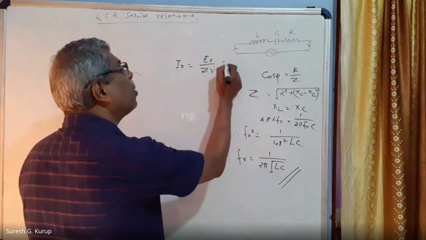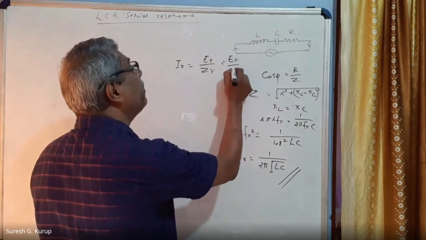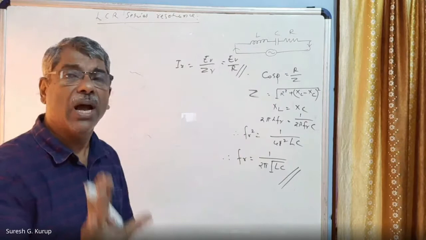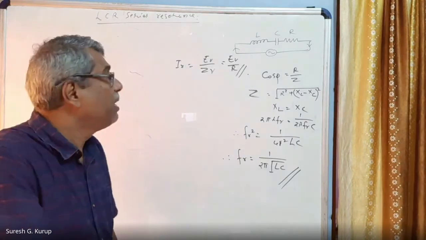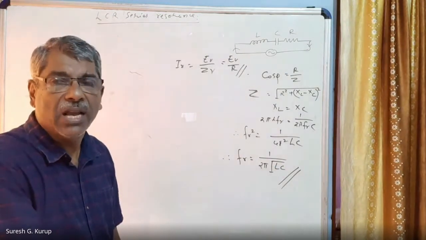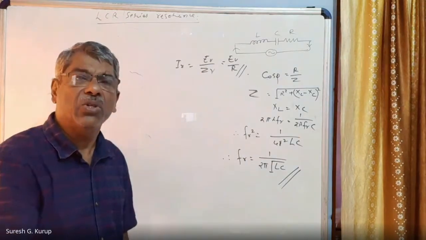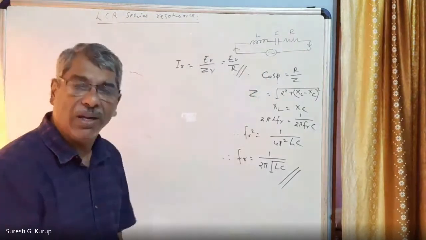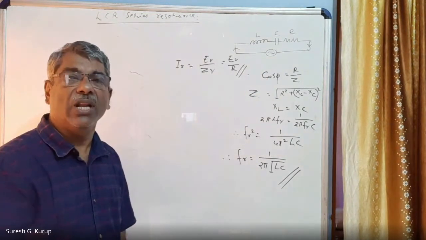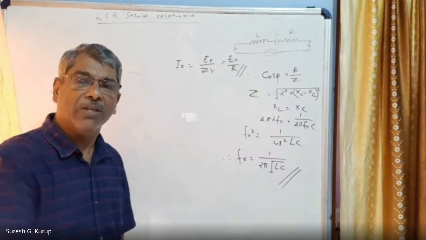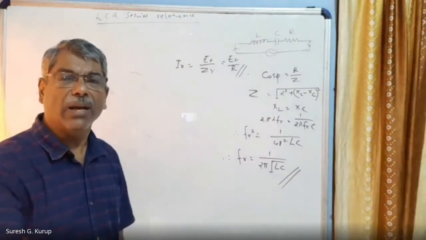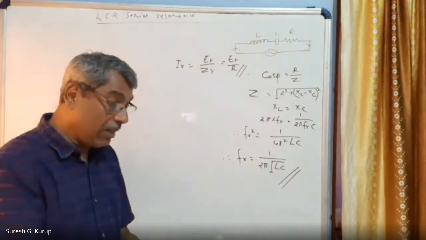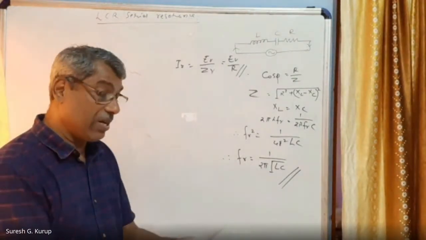But ZR is equal to R. Therefore, this is equal to EV divided by R. Because at resonance, always remember, Z is equal to resistance. Now the current in the circuit is totally controlled by the resistance only. If the resistance is less, the current can increase. If the ohmic resistance of the circuit is more, the current will decrease. So this is the condition, right?